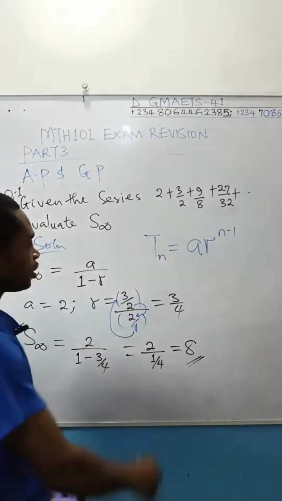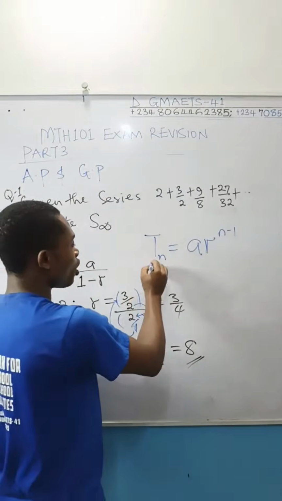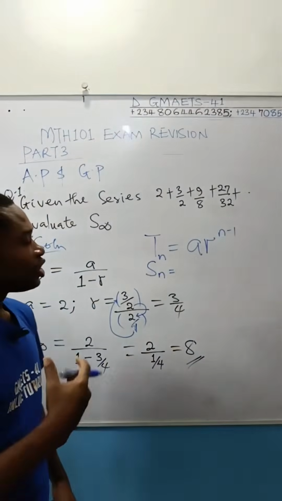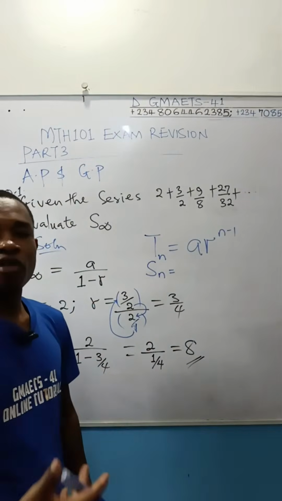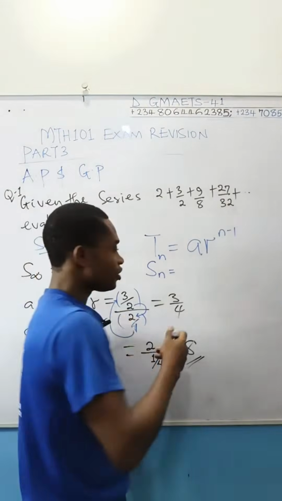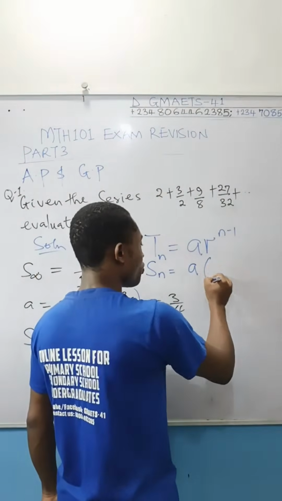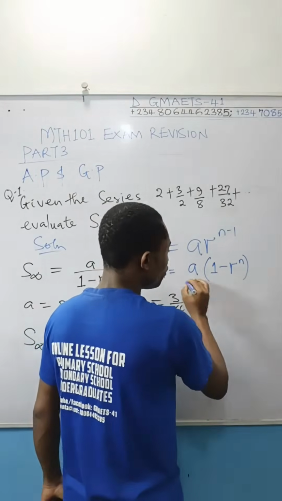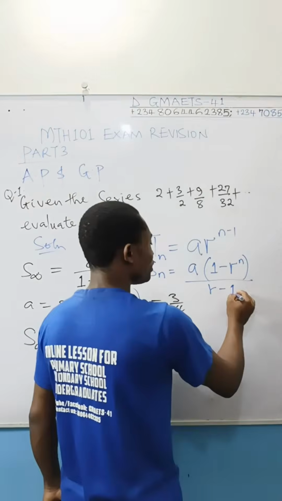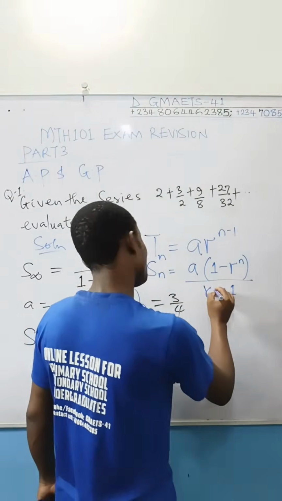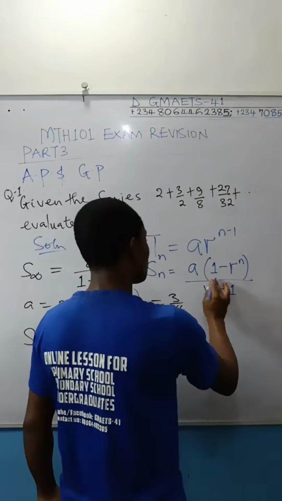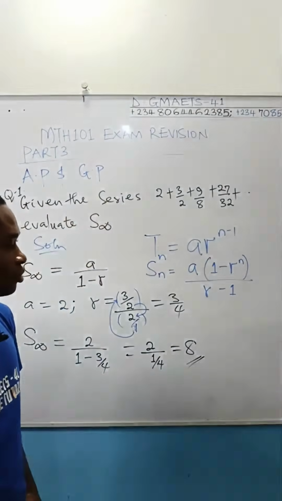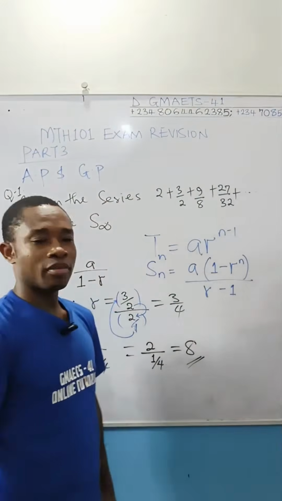So that's the formula. If you're talking about the sum of the first n terms of a geometric progression, the formula is the first term, open bracket, 1 minus r raised to the power n, then all over r minus 1.